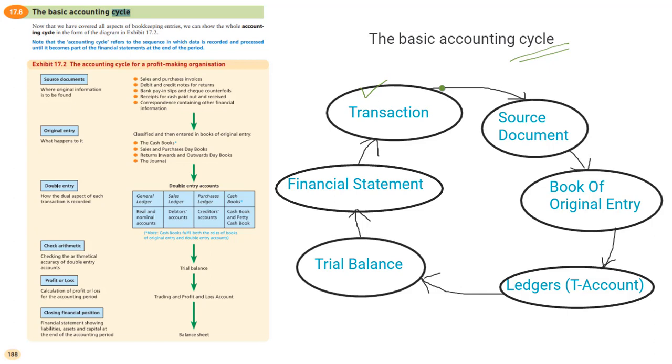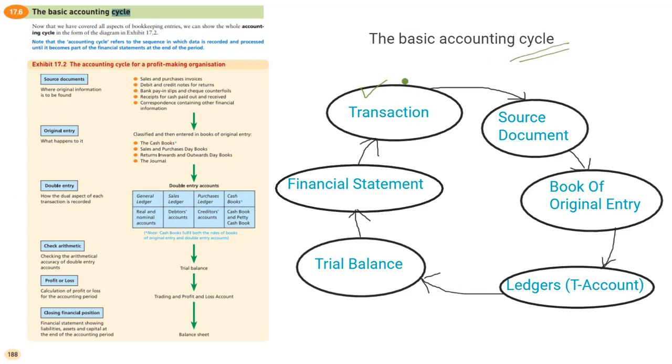In this case, the first company is paying by cash or bank, at the same time receiving furniture. So one asset is reducing, another asset is increasing. So when any monetary change happens through any event, it is called a transaction.